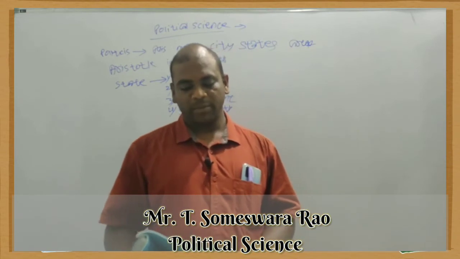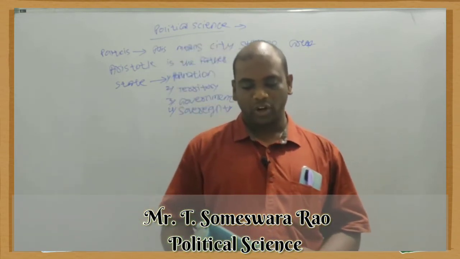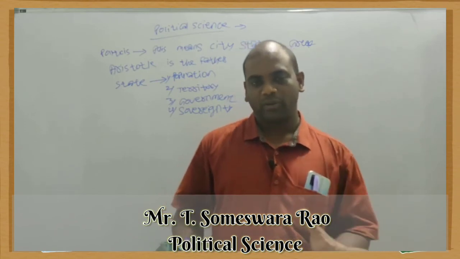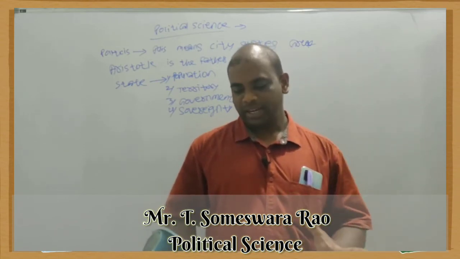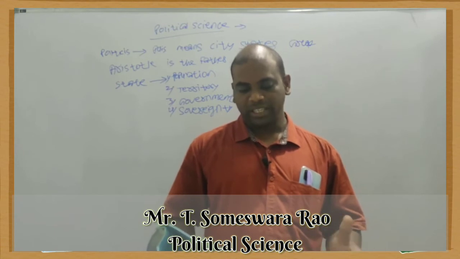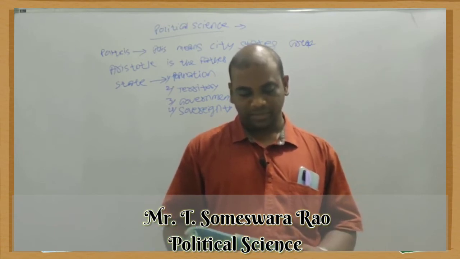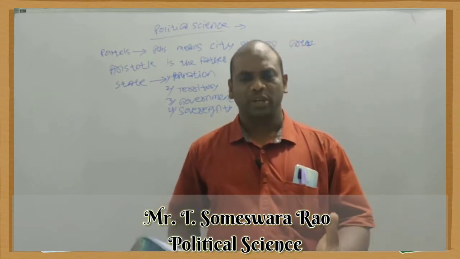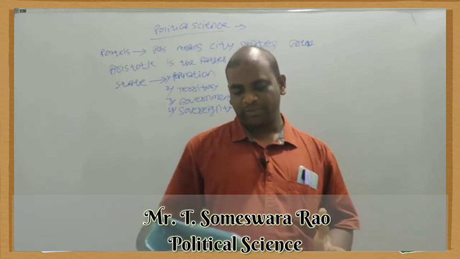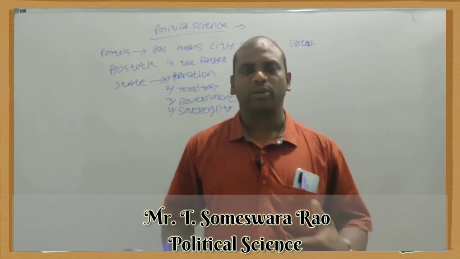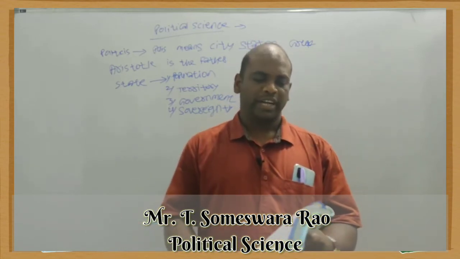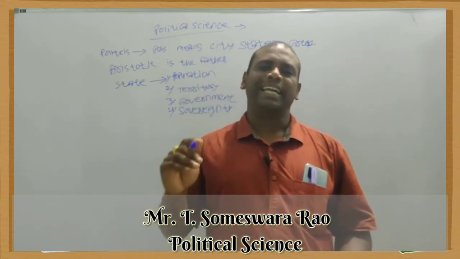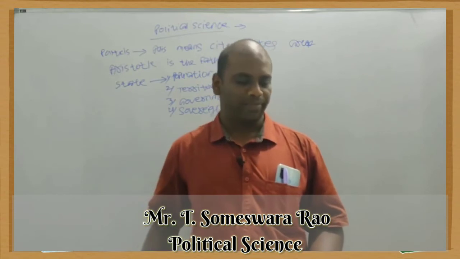Political science became a prominent academic subject when the London School of Economics was founded in 1895. From that time, political science has been a separate discipline, a separate subject, working for teaching and research. And next is the definition of political science. There are two types of definition: one is the traditional definition, another is the modern definition. In the traditional definition, different persons define political science in different ways.